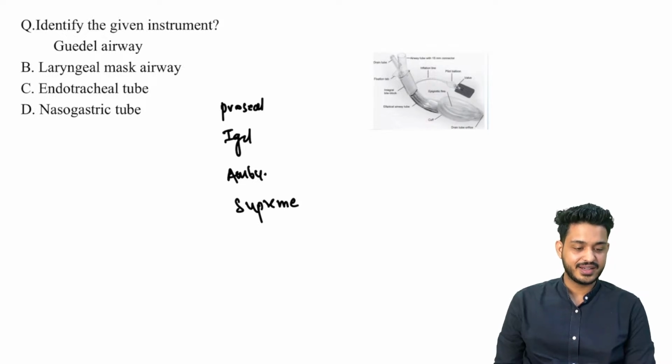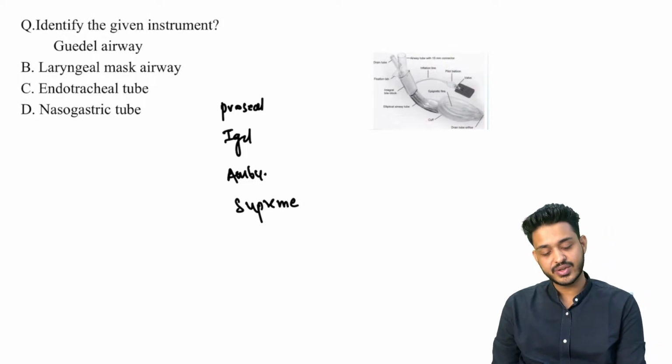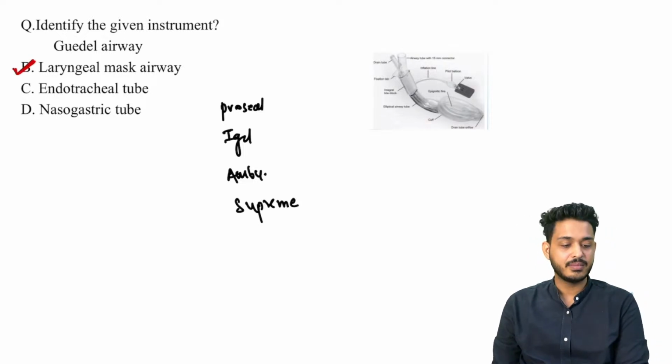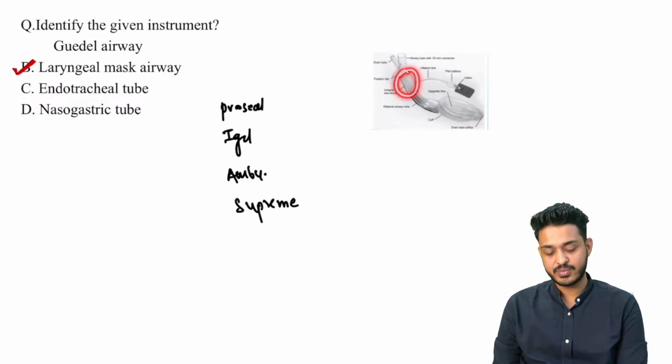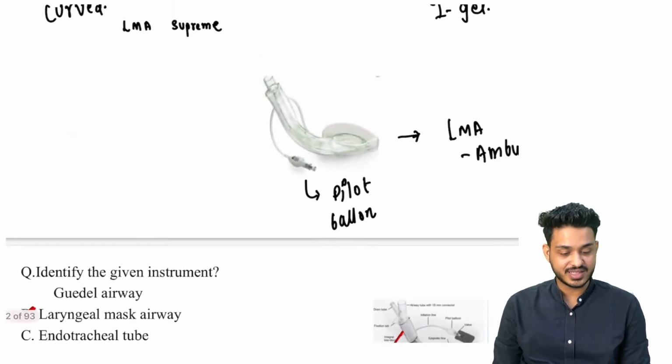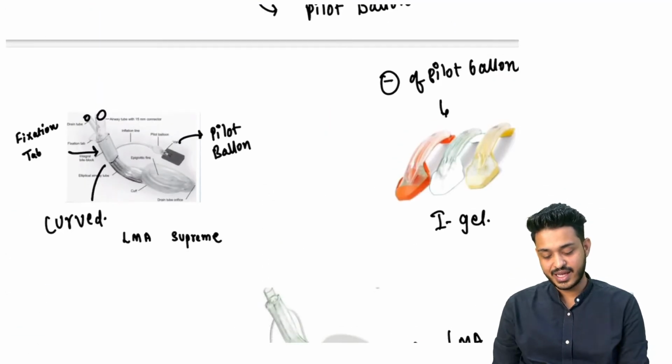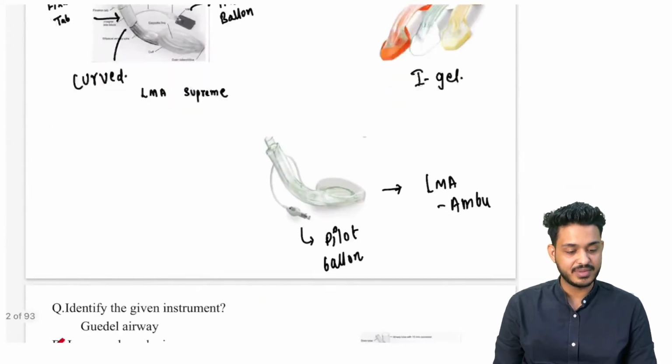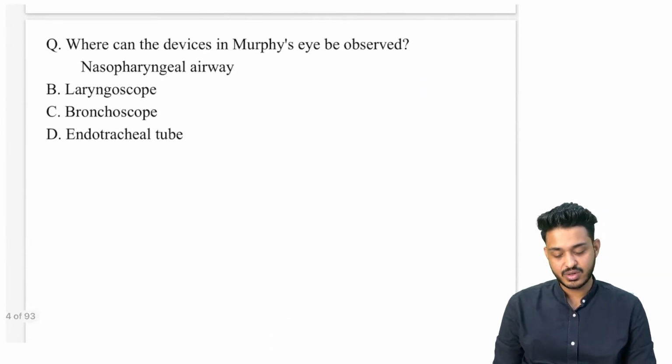Very good. Excellent, guys. Excellent, Mohit. It is definitely going to be a laryngeal mask airway, but in the laryngeal mask airway, what is it going to be? Can you appreciate the fixation tab? Yes, double opening fixation tab is there. Fixation tab is there, double opening is there, so it is going to be LMA Supreme. So now I hope you can understand this, right? Wonderful, guys. Right? Try to solve this one.